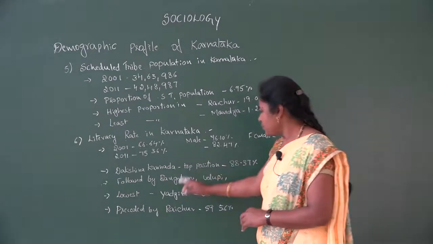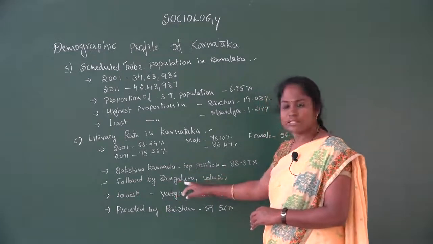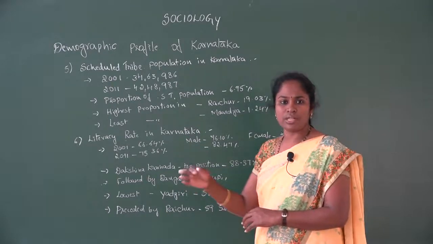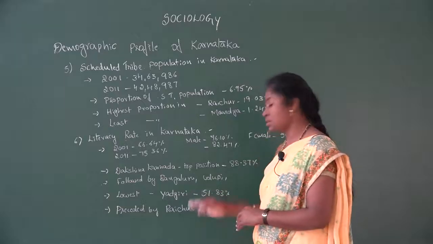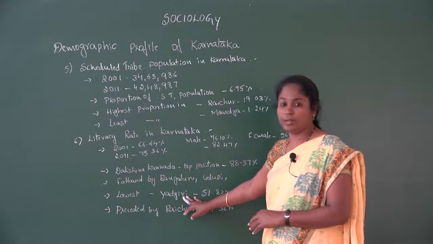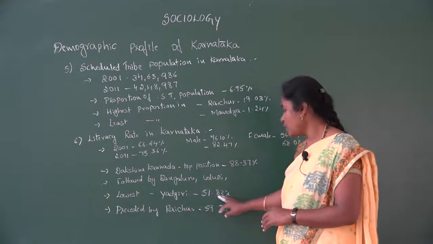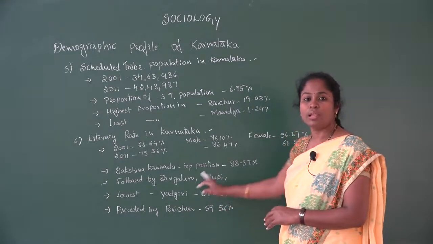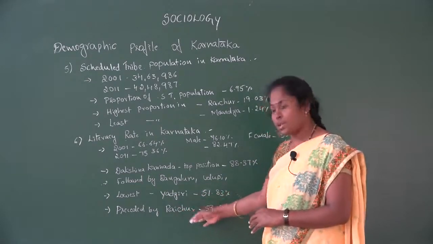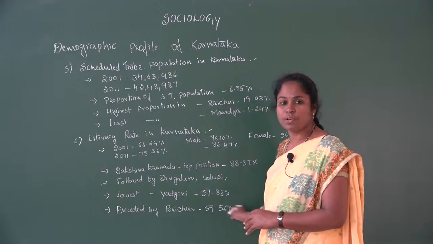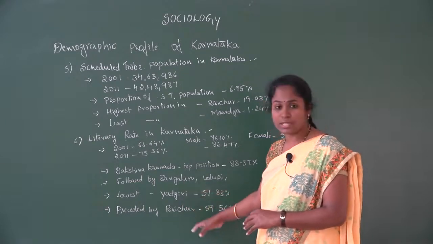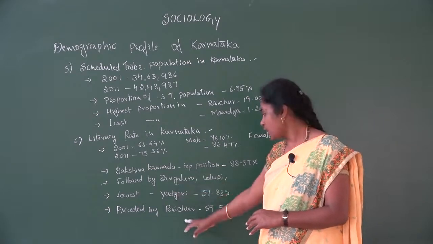Then followed by some districts like Bangalore and Udupi, which also contribute to the highest literacy rate. And the least literacy rate in Karnataka is in Yadgiri district, that is 51.83% literate, preceded by Raichur, that is 59.56% literate.